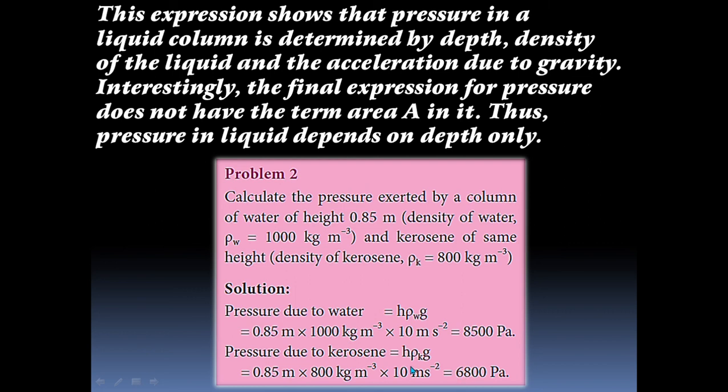Multiplying these three terms, 800 into 10 is 8000, and 8000 into 0.85 meter is 6800 Pascal.